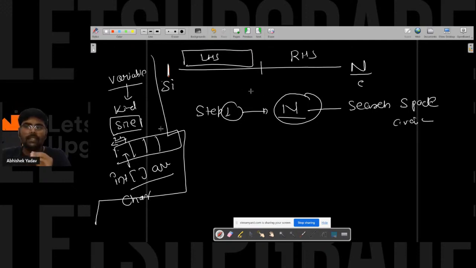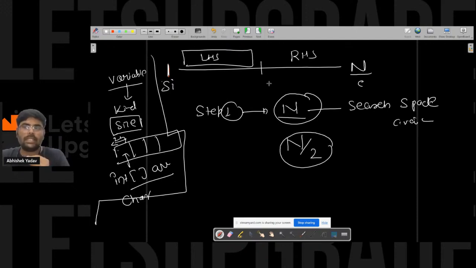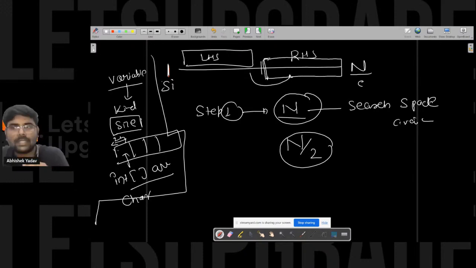After that, in the second go, the search space will be reduced to n by 2. That is, let's assume the element is present in the right hand side part. So now you have to search in this part itself. And this part is what, guys? This part is n by 2.